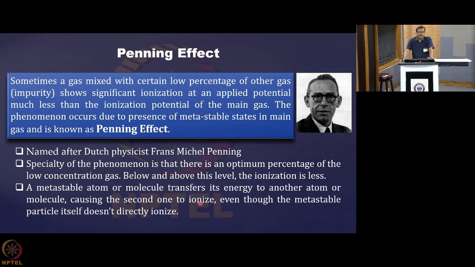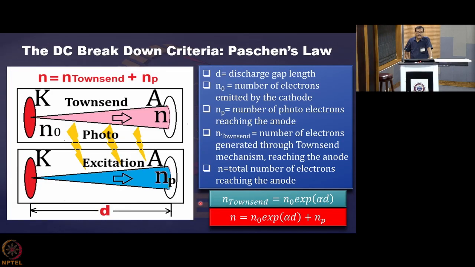This is due to Penning. Michael Penning is a Dutch physicist who has done lots of work in this area. Because of him, we could understand this ionization process that can happen due to the presence of metastable levels. Then comes the DC breakdown Paschen law, which is one of the very important laws as far as plasma generation is concerned.